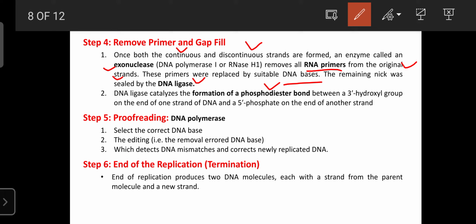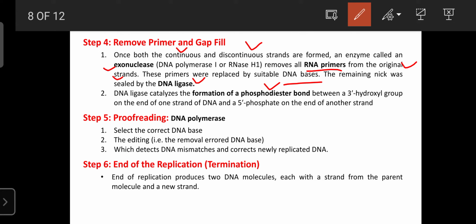So that was removed, and uracil is replaced with thymine. That occurs in step 4. As well as in the discontinuous strand, a certain gap will be formed. Even in the case of the continuous strand, due to any mutations, a certain gap will be formed. So that was removed, that was repaired, that is known as the post replicative phenomena.